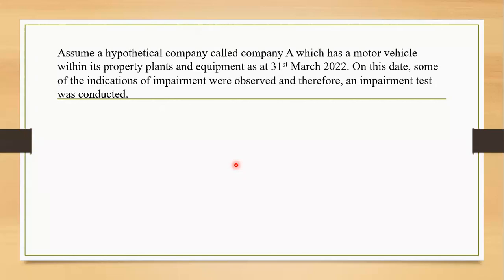Assume a hypothetical company called Company A, which has a motor vehicle within its property, plant and equipment as at 31st March 2022. Impairment indicators were observed and therefore an impairment test was conducted. Please keep in mind, impairment testing is performed if indications of impairment are present.